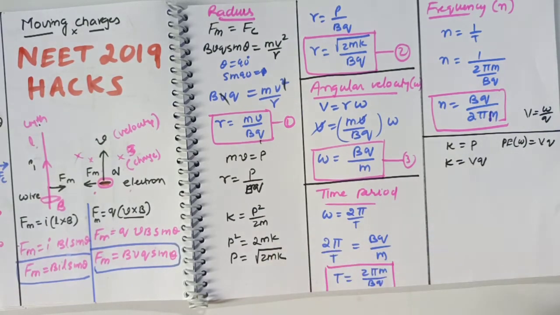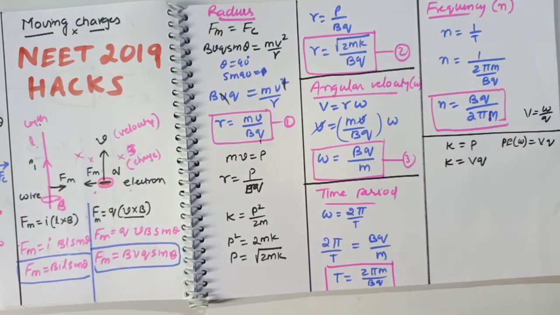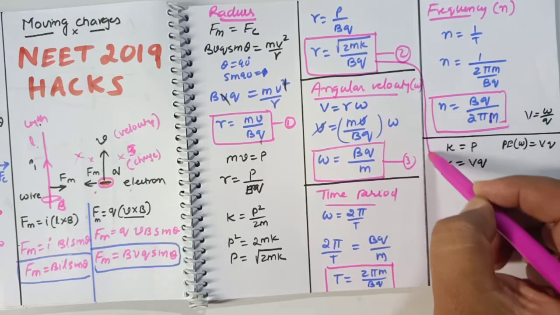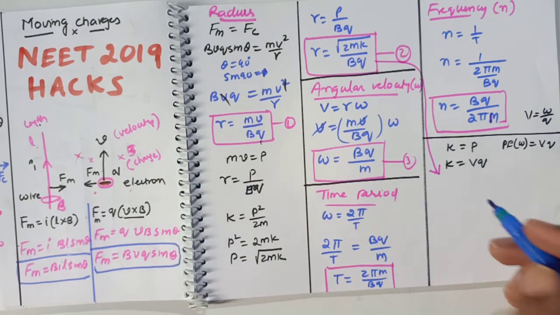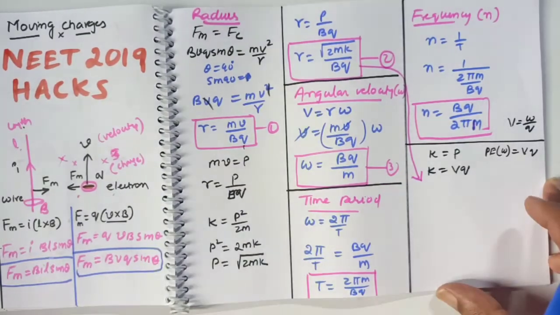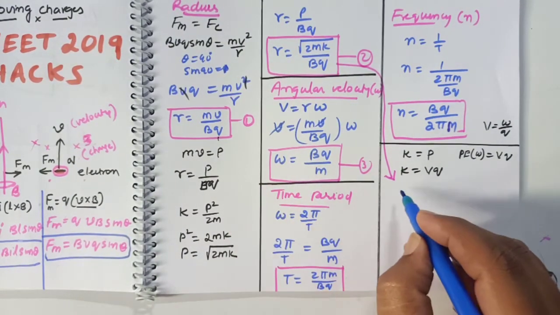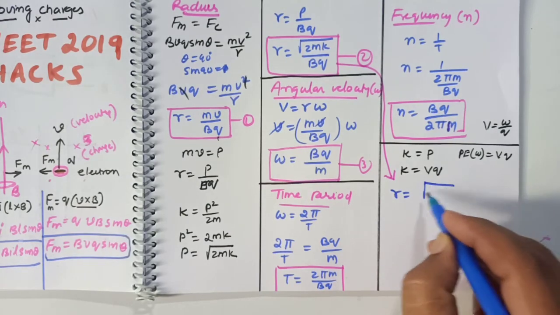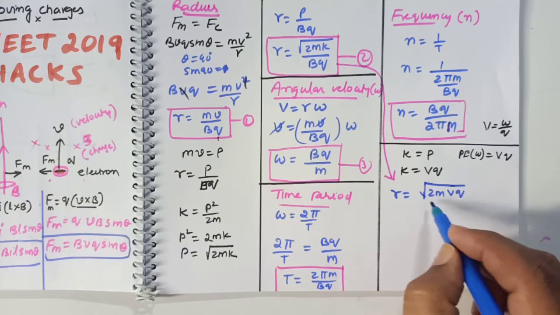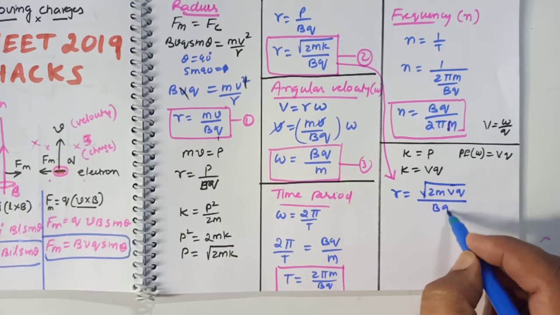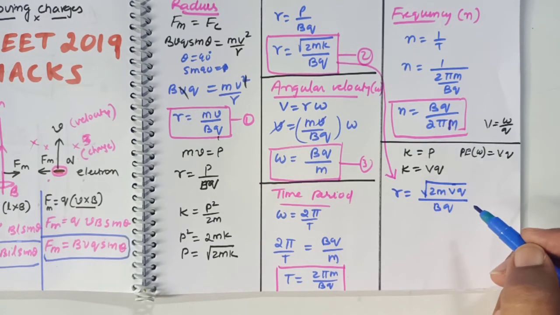Then you go to the basic formula whatever we have derived here. What is the basic formula you have derived here? If you have a look on this formula, then it can be modified a little bit. How am I going to modify? You just have a look. This formula can be modified like this. So R can be written as under root of 2m, instead of K you can write VQ, divided by BQ. Okay, VQ divided by BQ here.